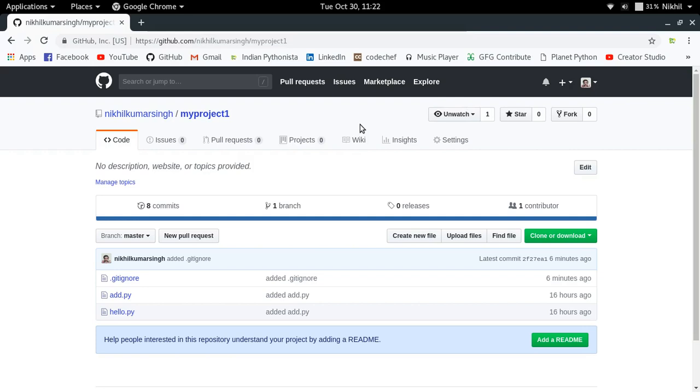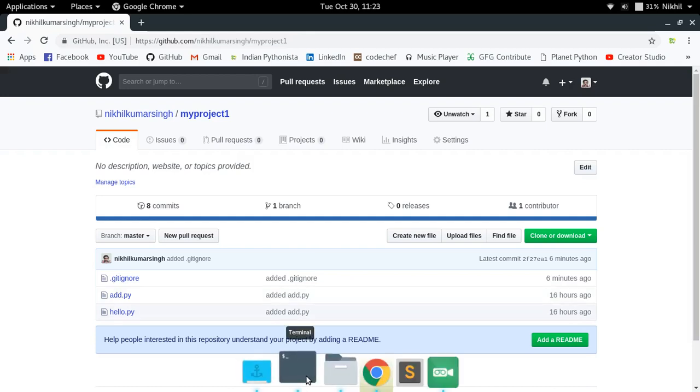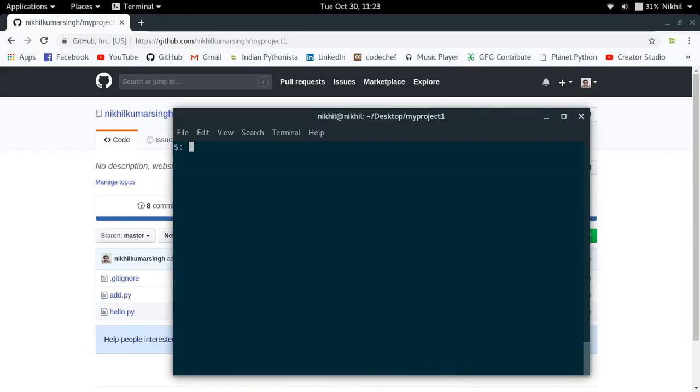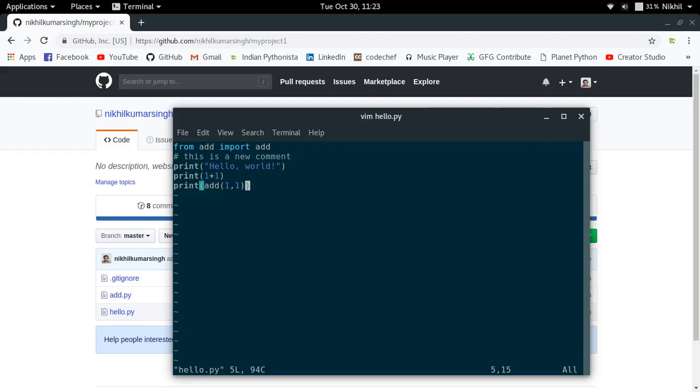Okay, so let us try to deal with the scenario now. Let's say you have committed your local Git repo to your remote Git repo on GitHub, and now let's say you made some changes in your project locally. So for example, I am here. The Git status says that I'm on the branch master, nothing to commit, working tree clean. So let me just open hello.py, my file in my project, and I will just do some changes. Let me just do print yo. So I added a new statement here, and now let me move out.